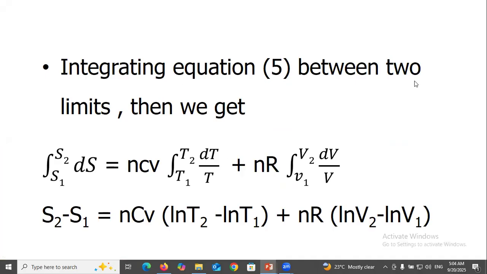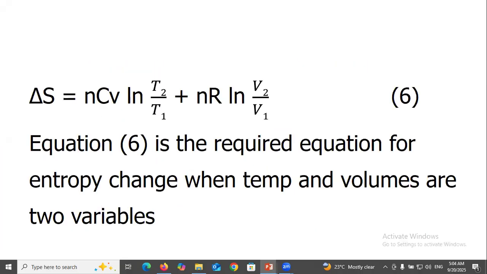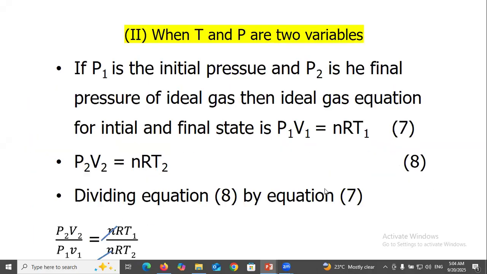Integrating equation 5 between the two limits, we get delta S equal to nCv ln T2 over T1 plus nR ln V2 over V1. Equation 6 is the required equation for entropy change when temperature and volume are the variables.